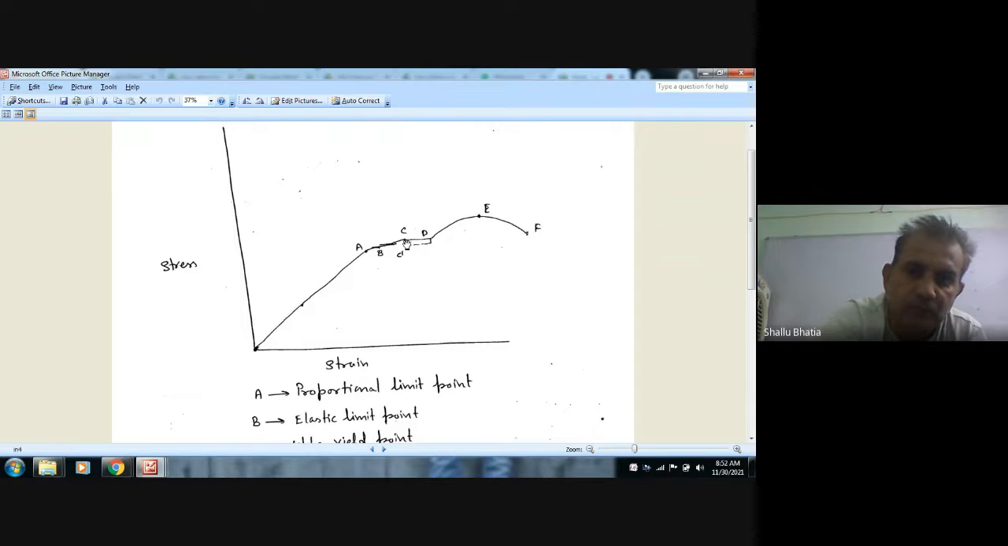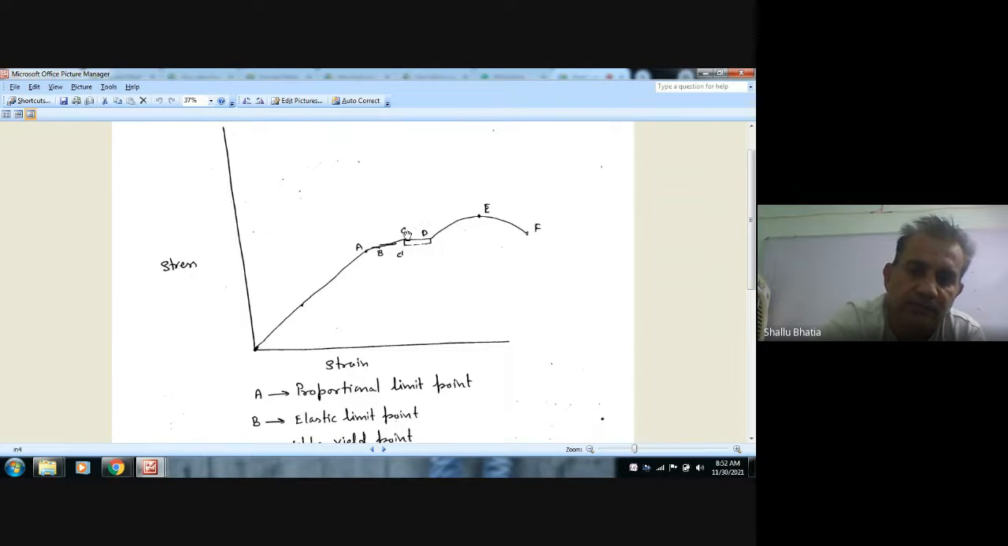Okay, so this behavior continues up to point D. This region CD is called yielding region. It means the metal will deform automatically without increase in stress or without increase in load.